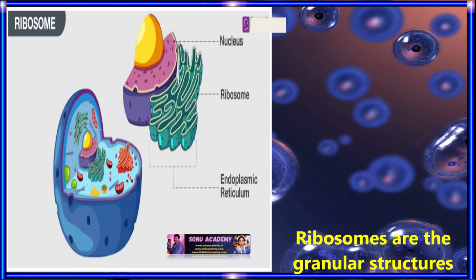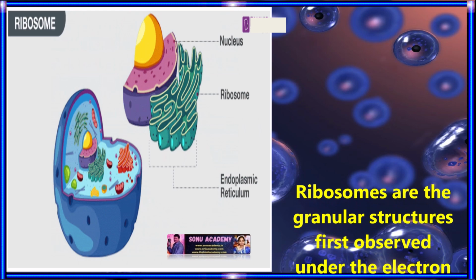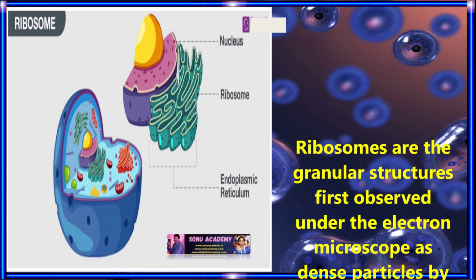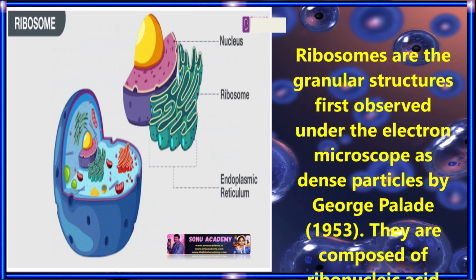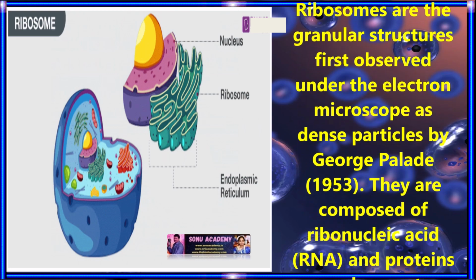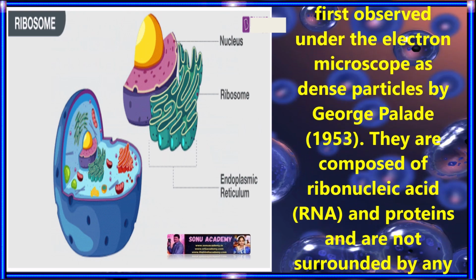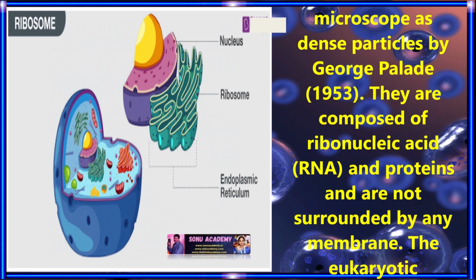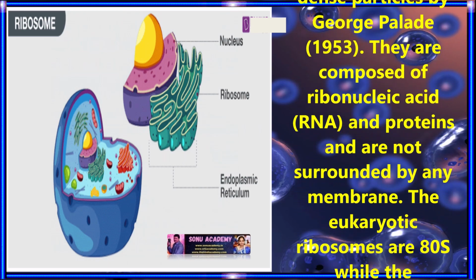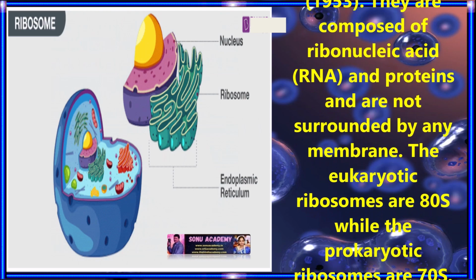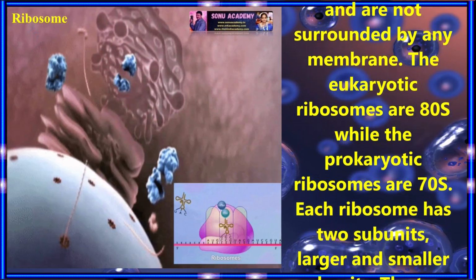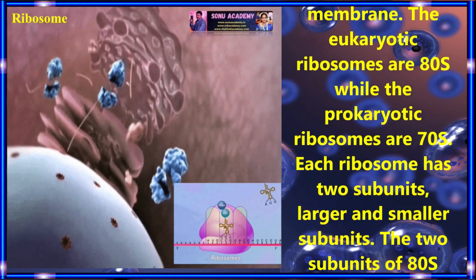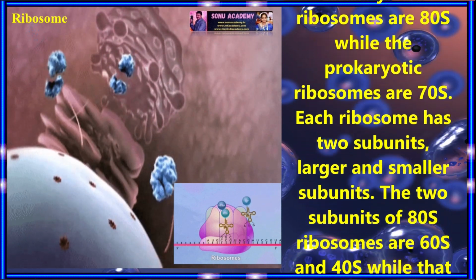Ribosomes. Ribosomes are granular structures first observed under the electron microscope as dense particles by George Palade in 1953. They are composed of ribonucleic acid, RNA, and proteins and are not surrounded by any membrane. The eukaryotic ribosomes are 80S while the prokaryotic ribosomes are 70S. Each ribosome has two subunits, one large and one small.